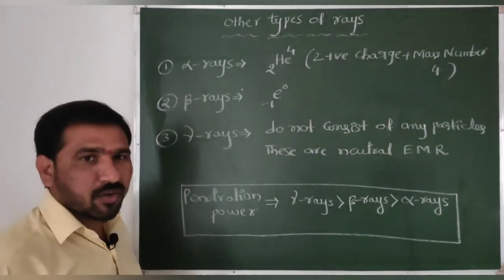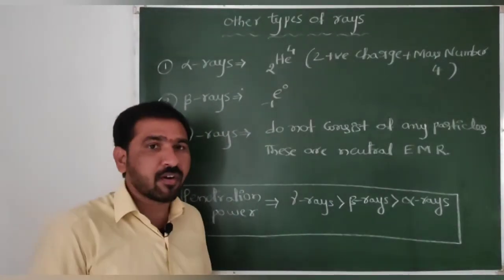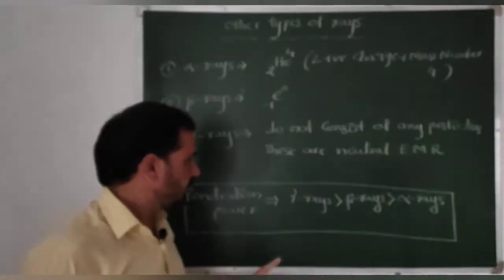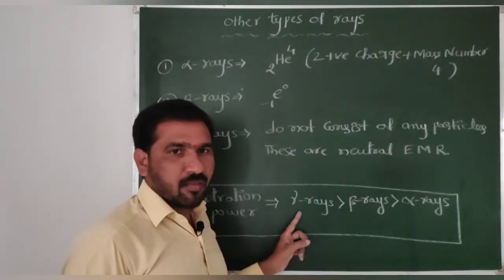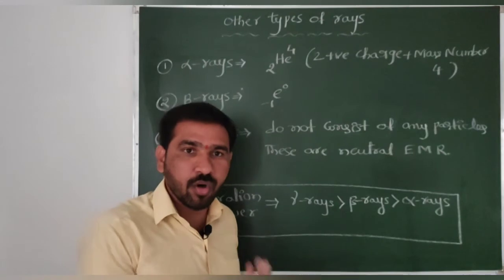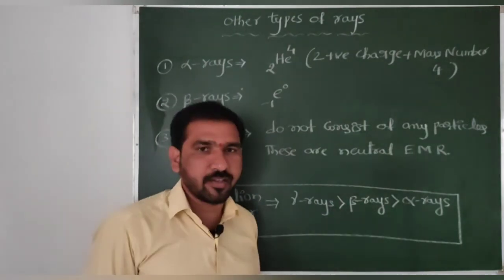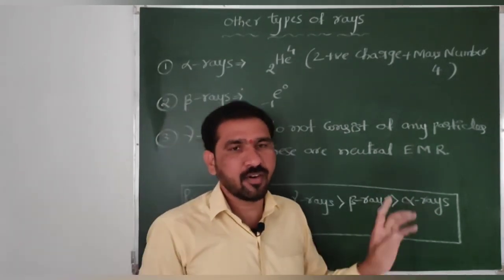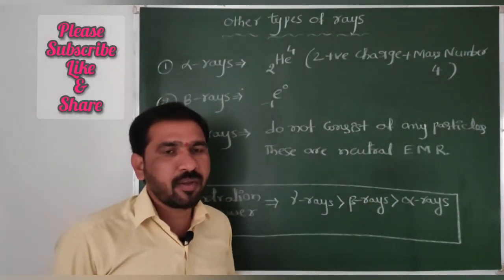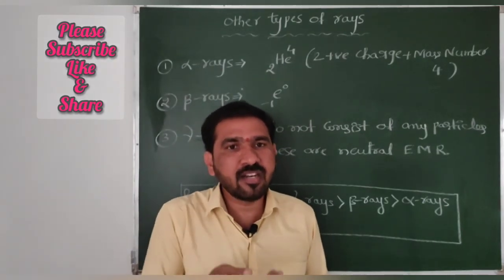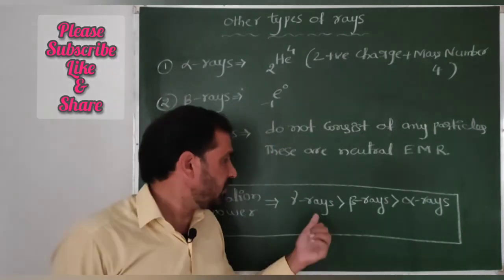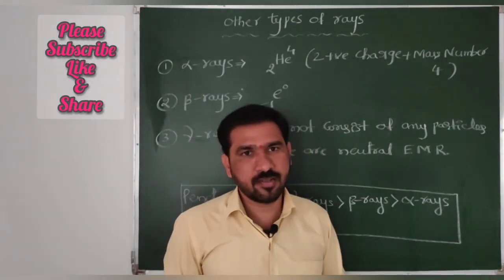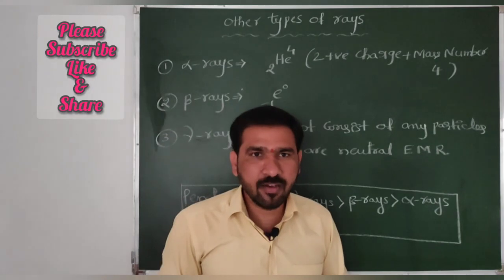And beta, sometimes a question will be raised about the penetration power of these rays. Order of alpha, beta, gamma: gamma rays have more penetration power than beta rays. Beta rays have more penetration power than alpha rays. It means among alpha, beta, gamma, the highest penetrating rays are gamma rays. The lowest penetrating rays are alpha rays. Is it clear, beta?